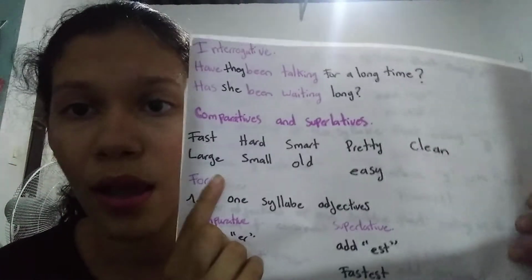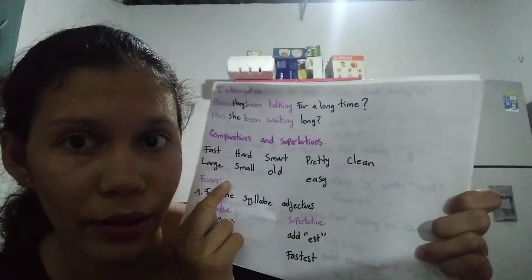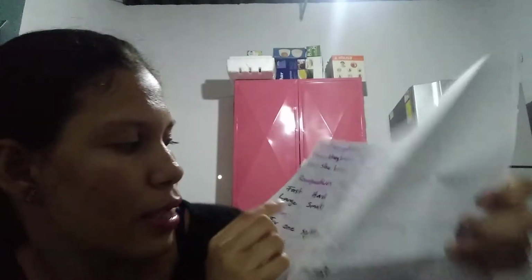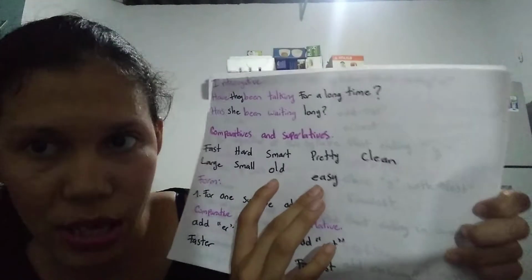In this part, I'm going to talk about superlatives and comparatives. In superlatives and comparatives, there are a variety of adjectives, regular and irregular, such as fast, hard, smart, pretty, clean, large, small, tall, and easy.